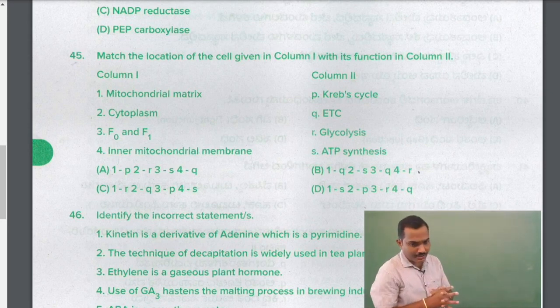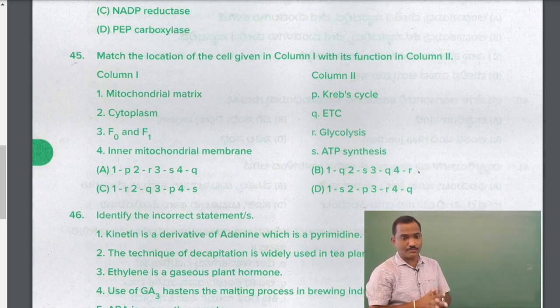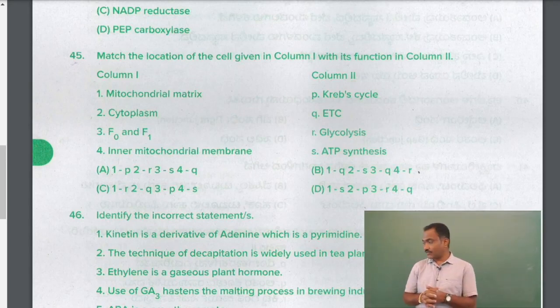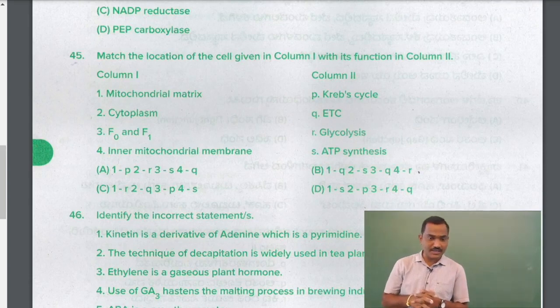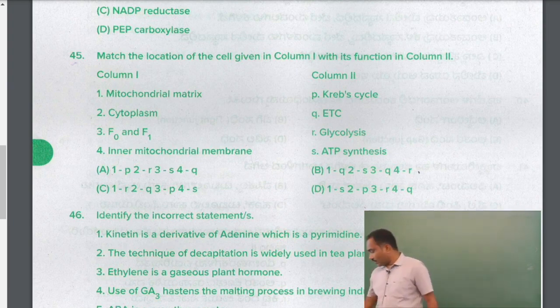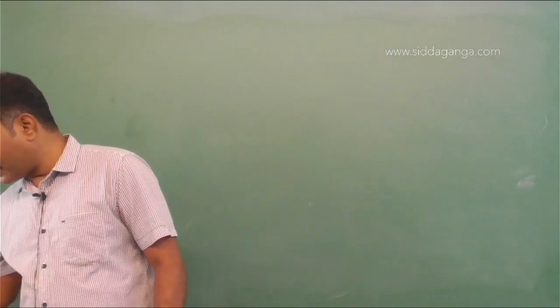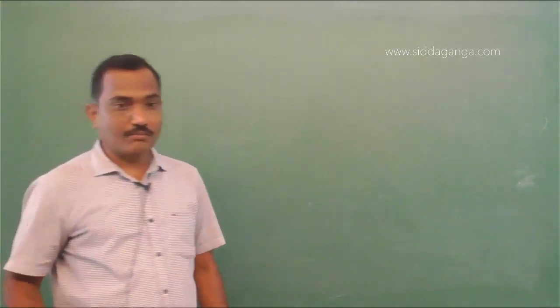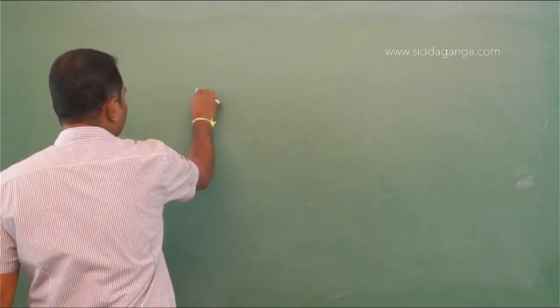Now question number 45. Match the location of the cell given in column 1 with the function in column 2. So in column 1 you have the location in the cell, and in column 2 functions. So what are those locations and functions? Mitochondrial matrix, cytoplasm, F0, F1, inner mitochondrial membrane. The concept is related to aerobic respiration.